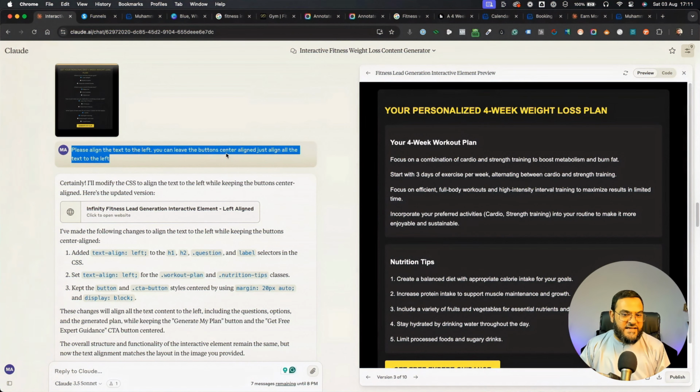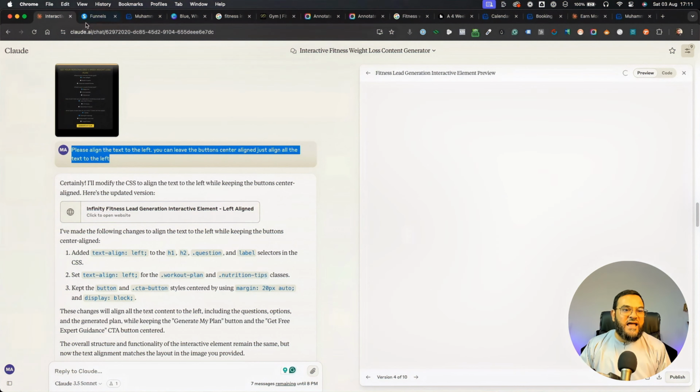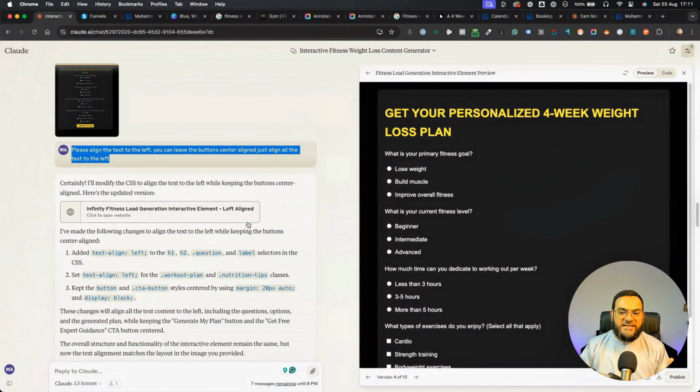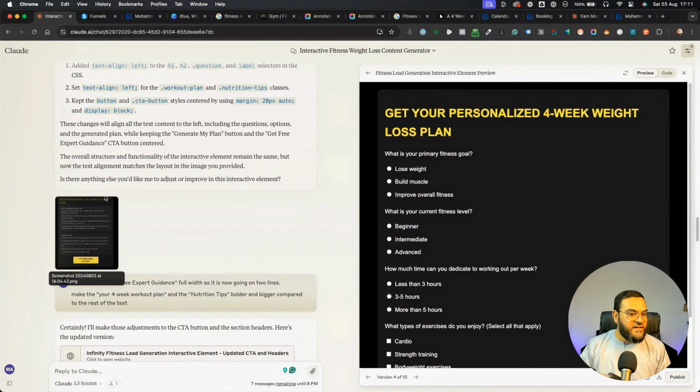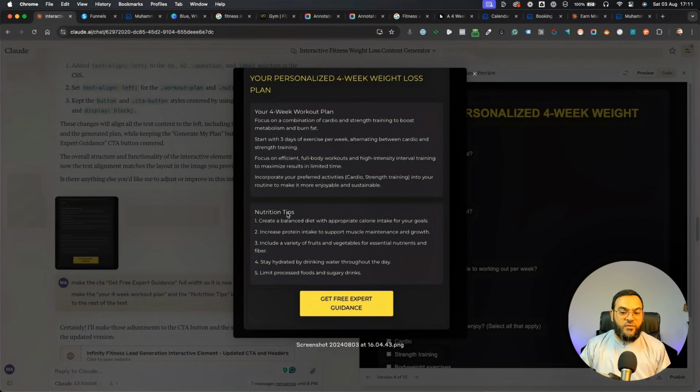You can leave the button center aligned, just align all the text to the left. And then it did that. And then I put it back into System. I tested it out. It worked. And then I found something else that I wanted to change.